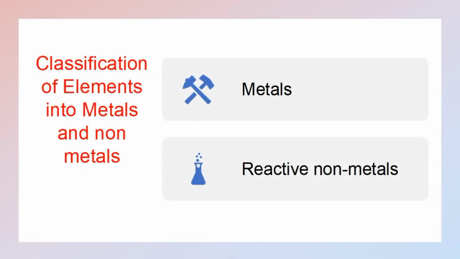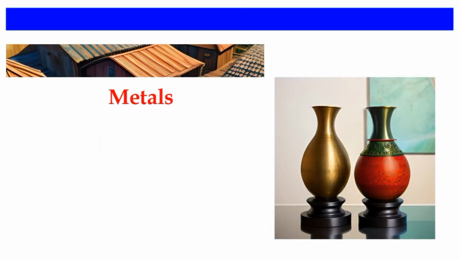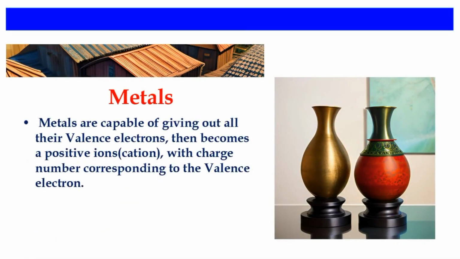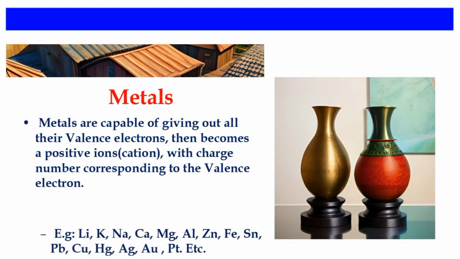I want you to know that because of this idea, we group atoms into metal atoms and reactive non-metal atoms. For us to say it is a metal, it means that it is capable of releasing all its valence electrons. And when this is done, it will become a positive ion.